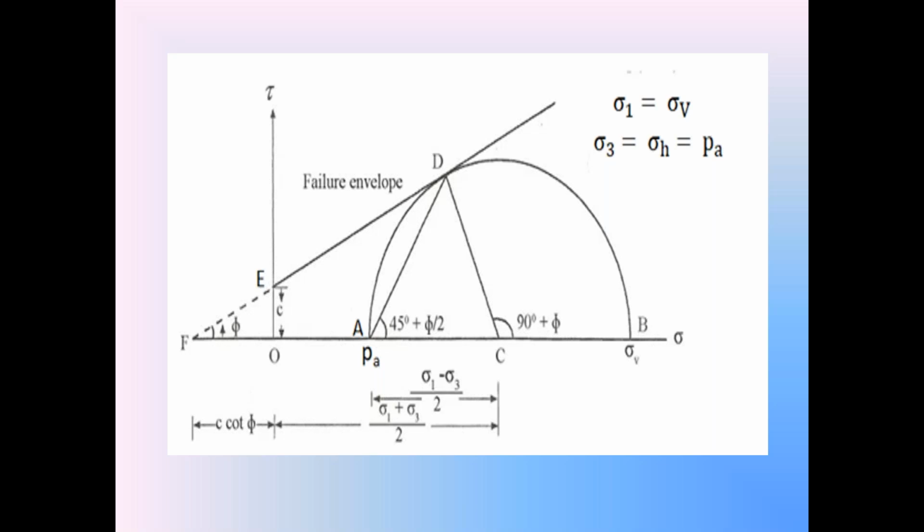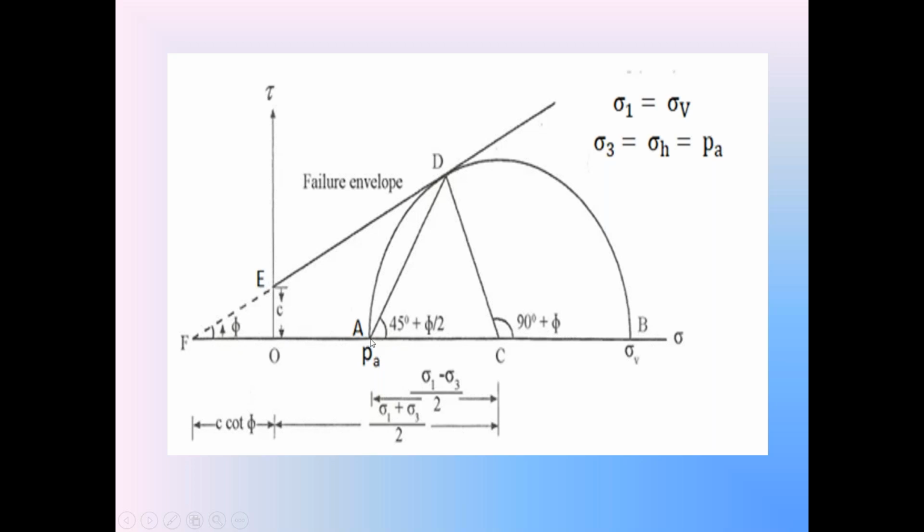The Mohr stress circle AB touches the failure envelope at point D. At the failure situation, the Mohr stress circle touches the failure envelope, that is at point D. OA is sigma 3 and OB is sigma 1.